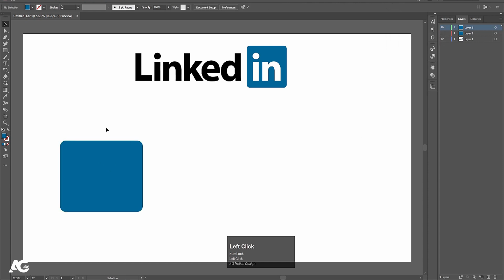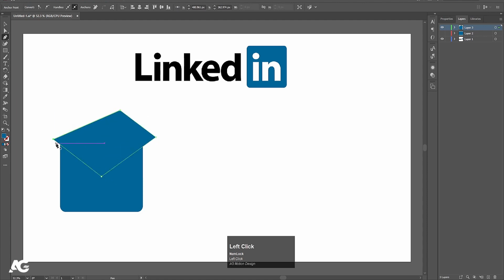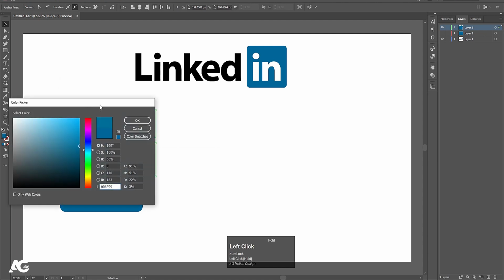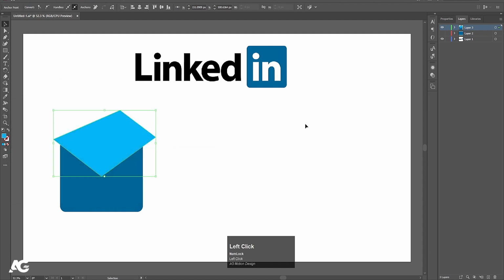Now press P for pen tool and from here to here, then from here to here to here, I'm going to create one shape and let's change the color of this one, something like that.